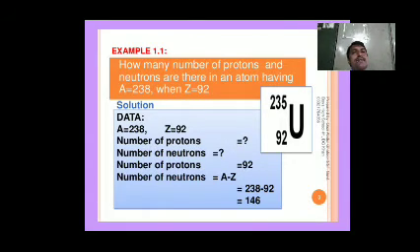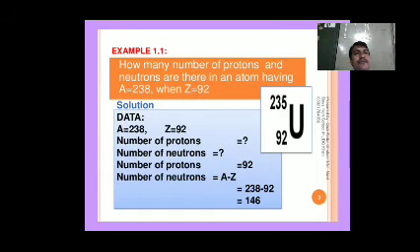Now we calculate how many neutrons are present, given atomic number 92 and atomic weight 238. Number of neutrons N is equal to A minus Z, 238 minus 92, that is equal to 146.